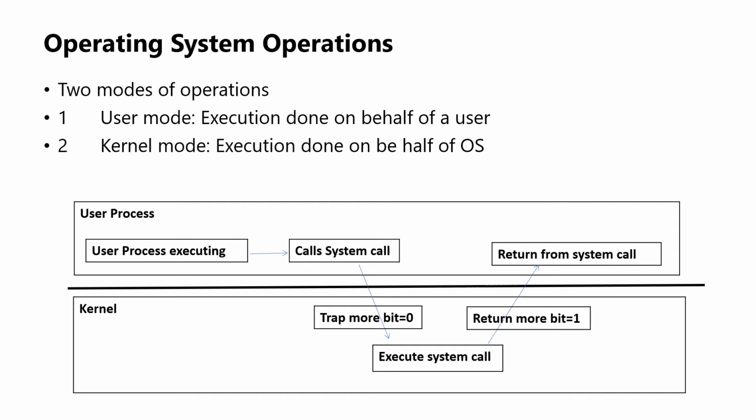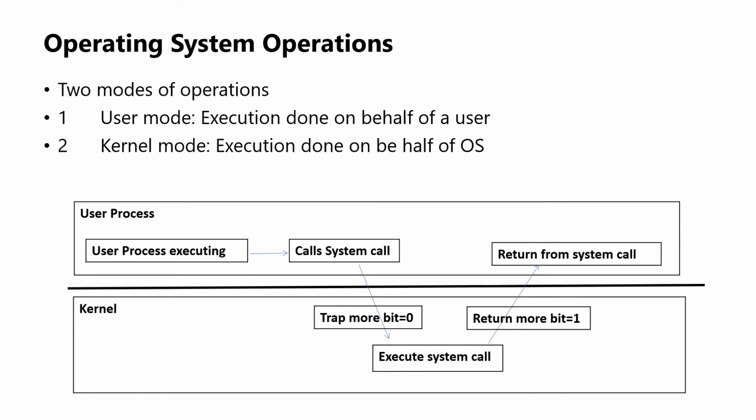Events are signaled by generating interrupts or a trap. A trap is a software generated interrupt. Some traps are caused by some error, for example divide by zero error, invalid memory access. Others are process problems which include infinite loop, processes modifying each other or the operating system. A trap is also known as an exception.